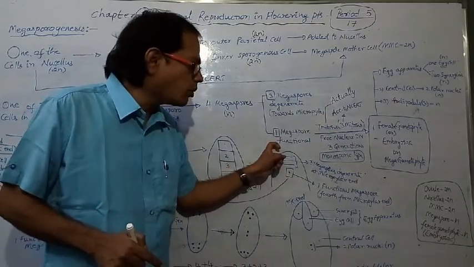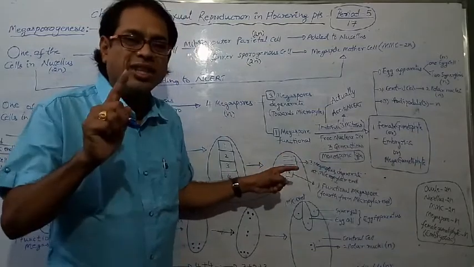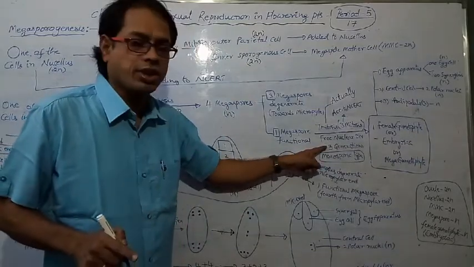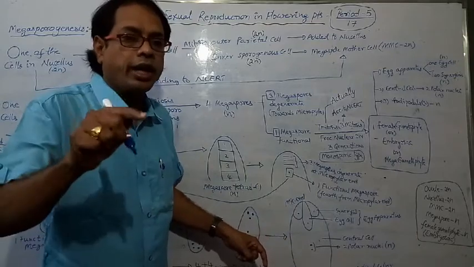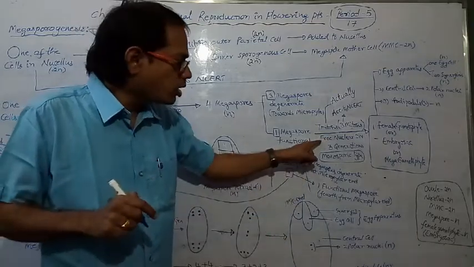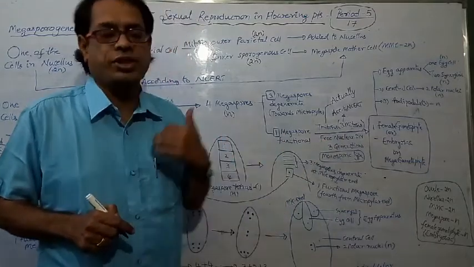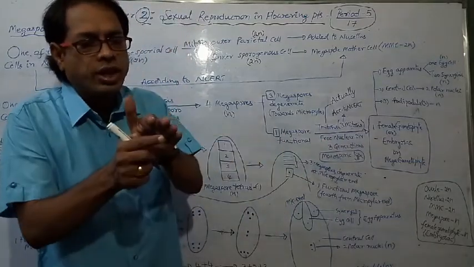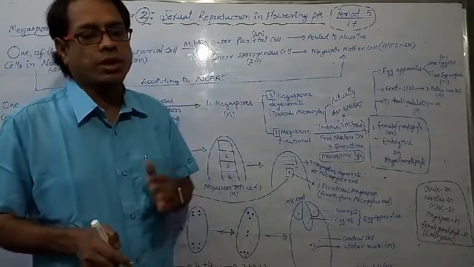One functional megaspore develops into the female gametophyte by undergoing how many generations? 3 generations. What type of divisions are they? Mitotic divisions. Those belong to free nuclear divisions. What are free nuclear divisions? Nuclear divisions that are not immediately followed by cell wall formation.